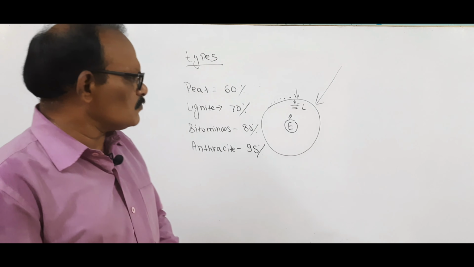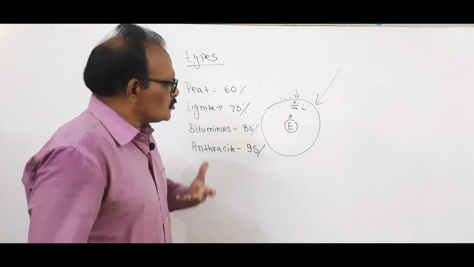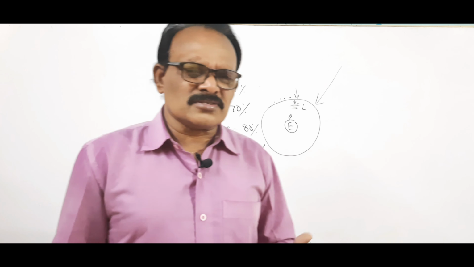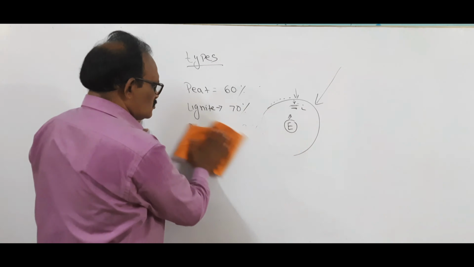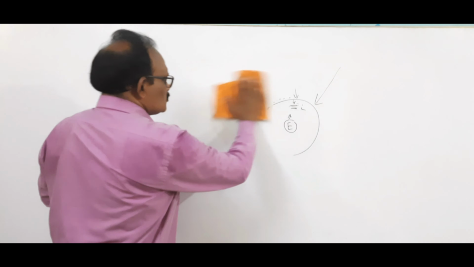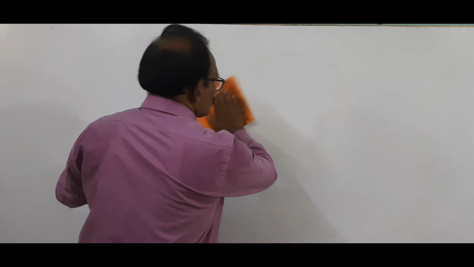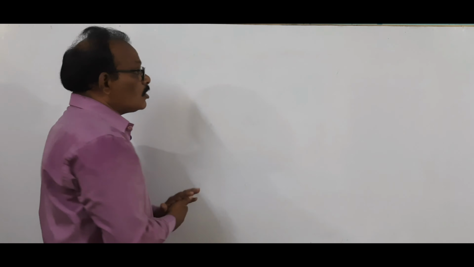The coal which is formed due to the remains of plants and animals is called fossil fuel. This is also an exhaustible resource.